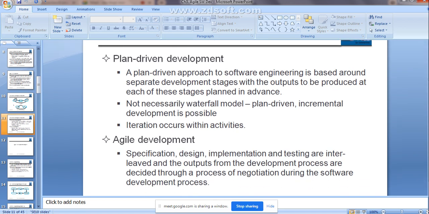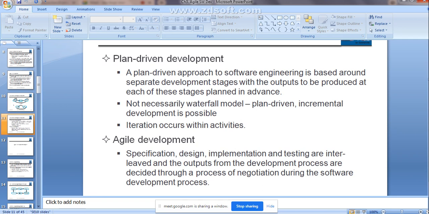Here all the specification, design, implementation and testing are interlinked, and the outputs of the development process are decided through the process of negotiation during software development. You might be in any phase, and whatever changes you make will be reflected in the software development phases. Clear? That is not the case in agile development. I hope it is clear.